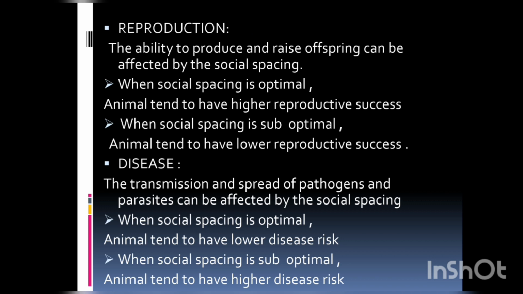Diseases. The transmission and spread of pathogens and parasites can also be affected by social spacing. When the social spacing is optimal, animals tend to have lower disease risk. If the social spacing is suboptimal, animals tend to have higher disease risk.